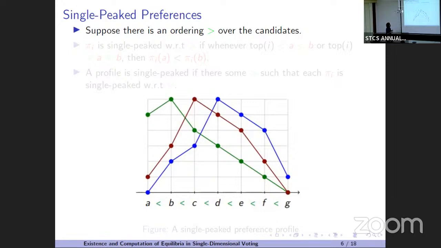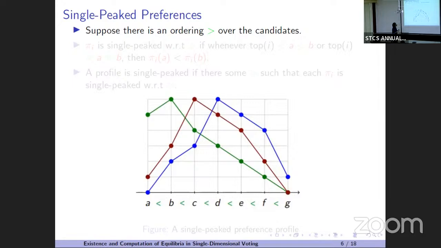Let's see the picture first. First you'll have a global ordering over the candidates, like here: A less than B less than C less than D up to G. These lines are the ranking of each voter.